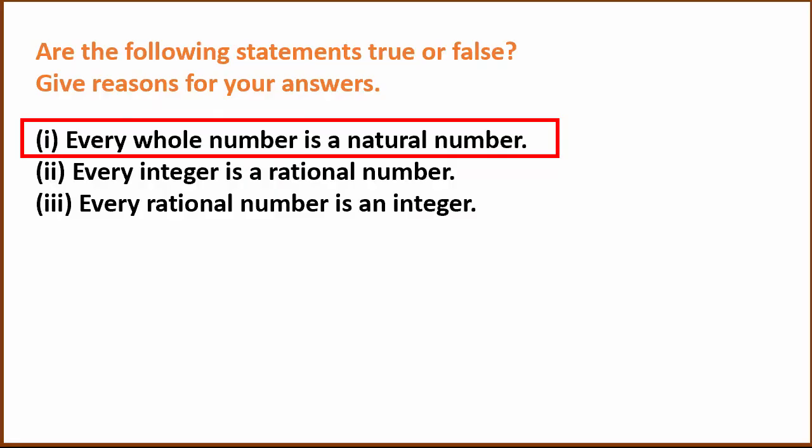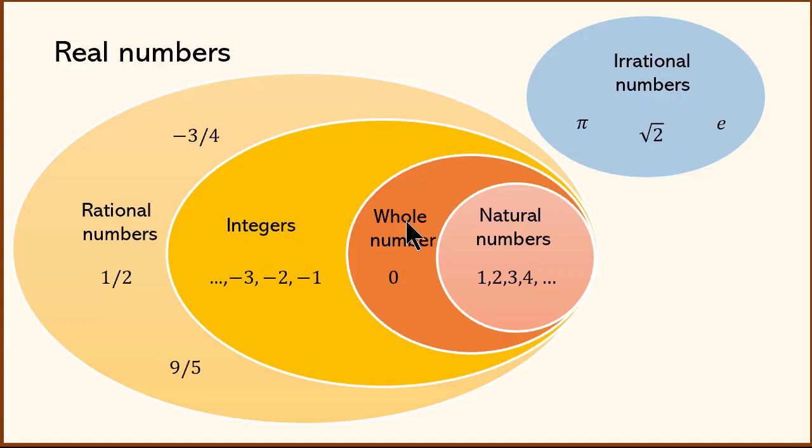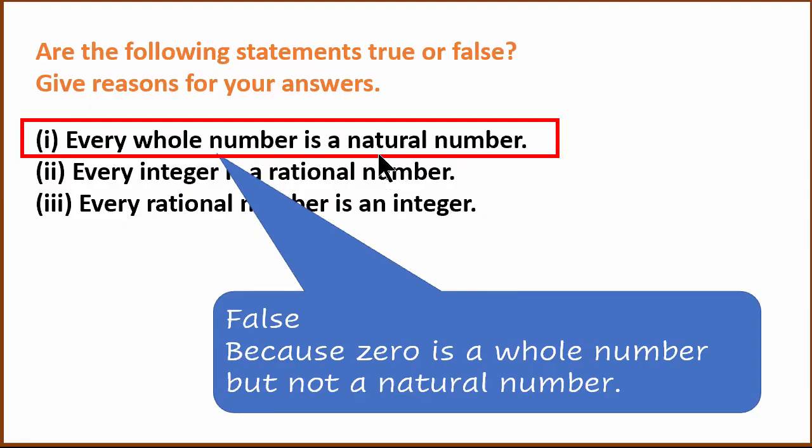What is the first statement? The first statement says, every whole number is a natural number. Shall we see the diagram again? It's not true, because 0 is a whole number and it is not a natural number. Because 0 is a whole number but not a natural number, the statement is false.